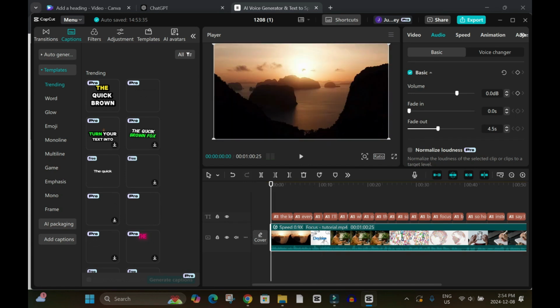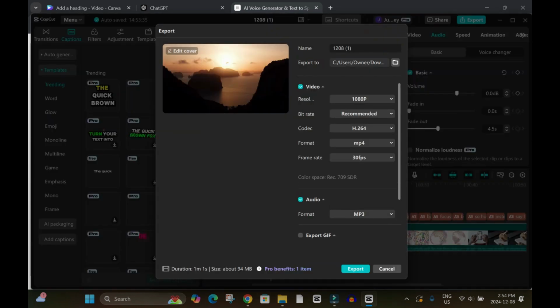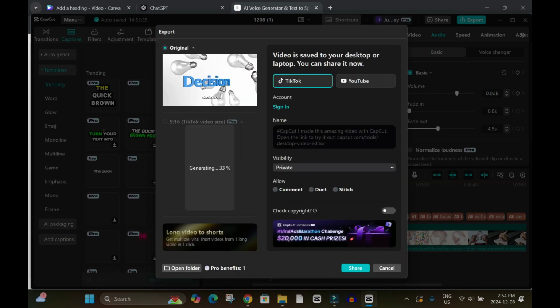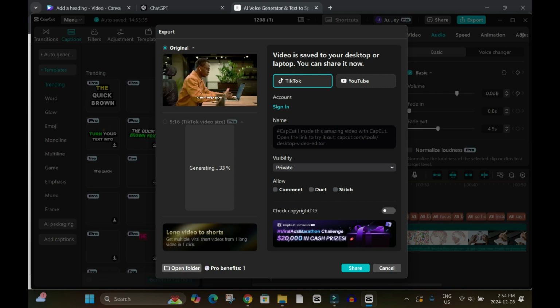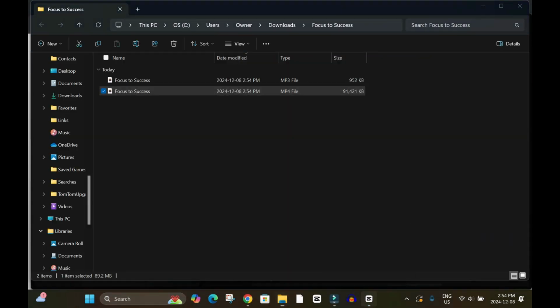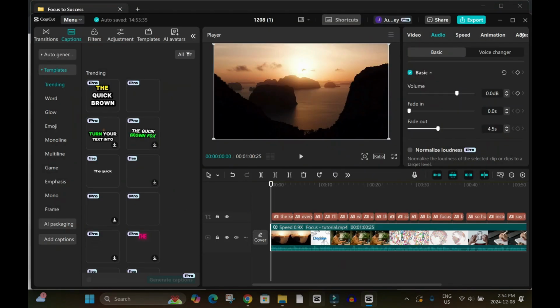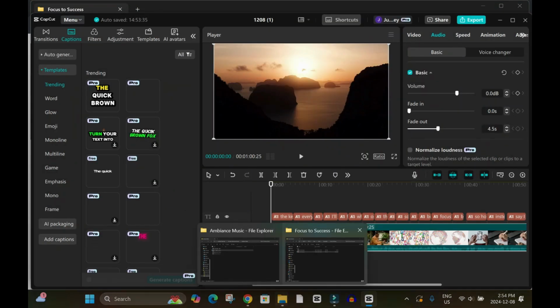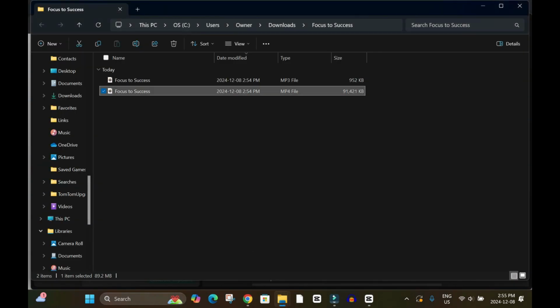So when I'm done, I'm going to go up here, export, then title, let's say focus to success, something like that. Then I'll click on export. When it's done, it's going to start playing. So click on open folder to locate the video, and then go back and click cancel. So that's how you work it out. I don't know why CapCut is like that. So hover on the folder here and click. So this will be the video. So I'll double click so we can watch the final outcome.